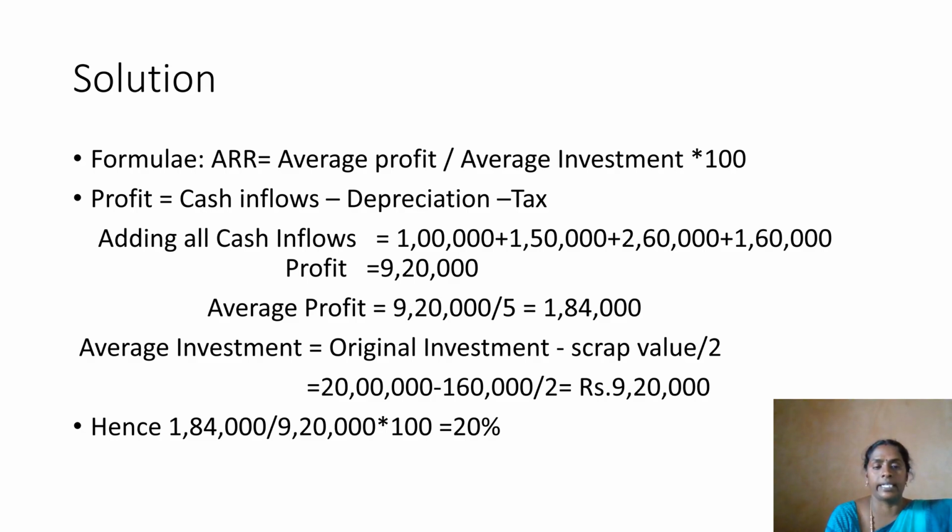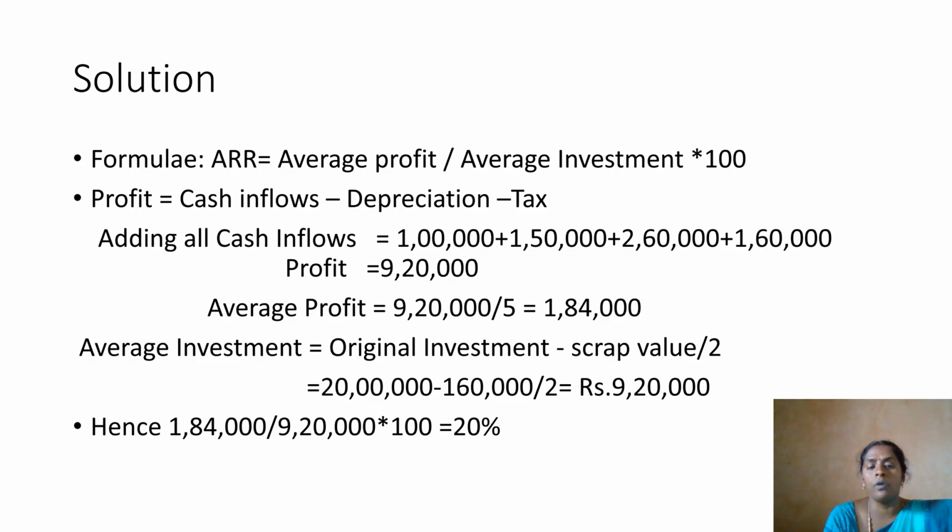So we'll take it directly. Now what we need to do is add all cash inflows. Once we add all cash inflows, we'll get 9,20,000 as profit. This is not the average profit.